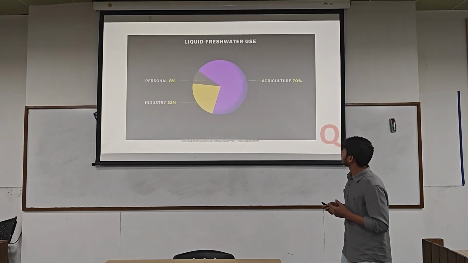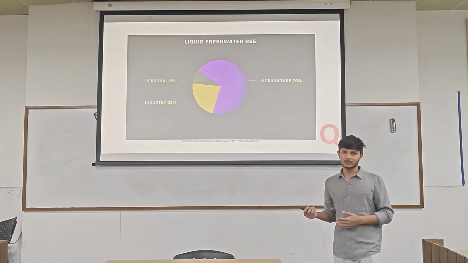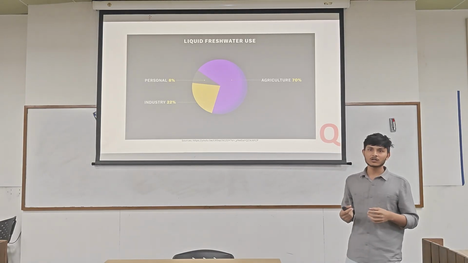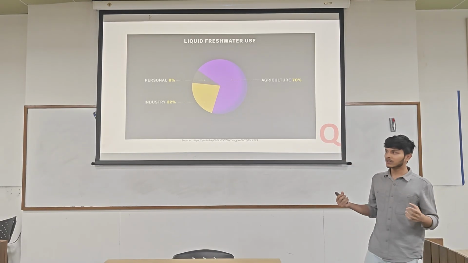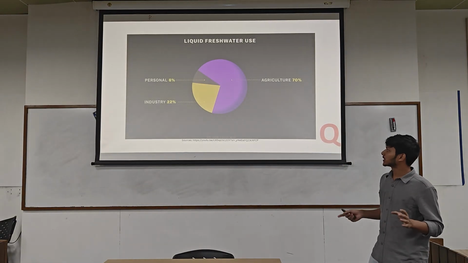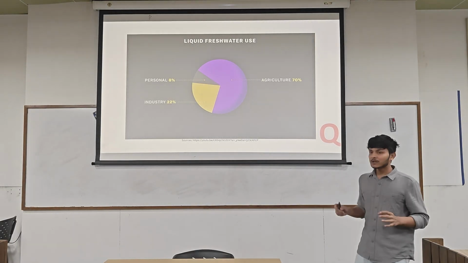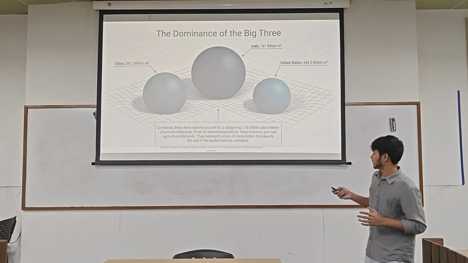So this is how we are using fresh water in different activities. As I told you, only 0.3% of the fresh water is in rivers and all, and only 3% of the water is fresh water. But from that fresh water, 70% is going into agriculture, 22% in industry, and only 8% is for our use. So this is the division of the water.